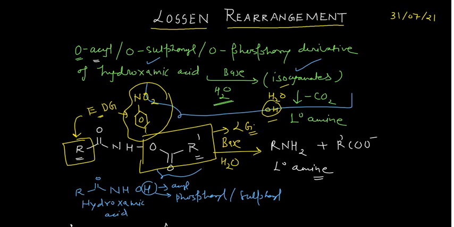If you go for peptide synthesis, then in peptide synthesis this Lossen rearrangement finds some important applications. But other than in peptide chemistry, it is difficult to find applications of this Lossen rearrangement, as this hydroxamic acid is not very readily available in the market and it is costly also. So these are certain features which you should know. Now we will quickly go for the reaction mechanism, how it goes.